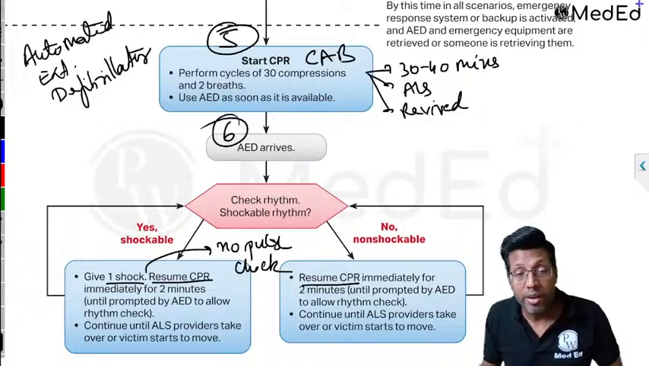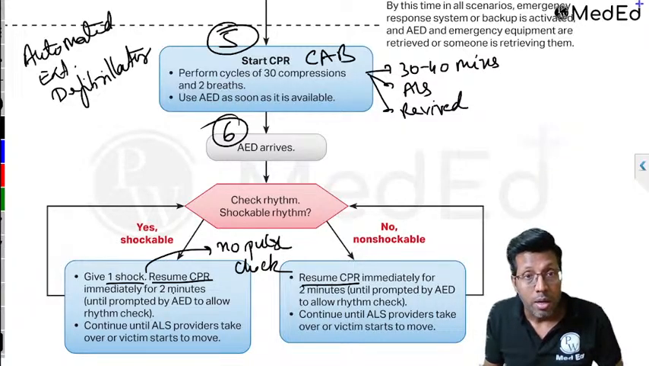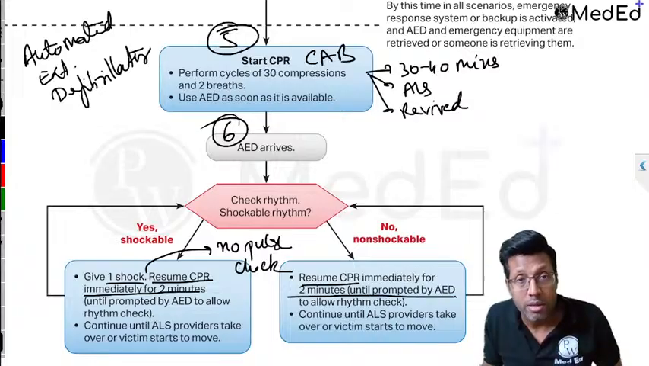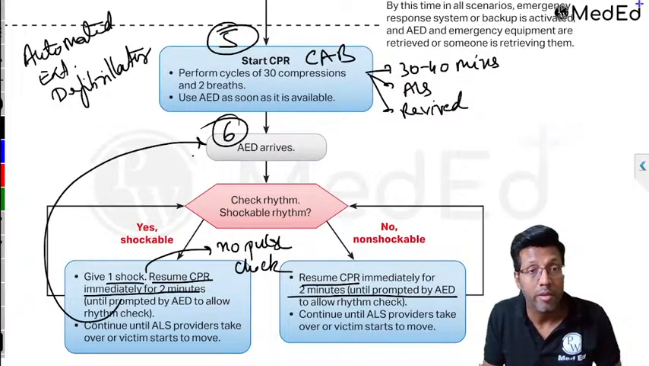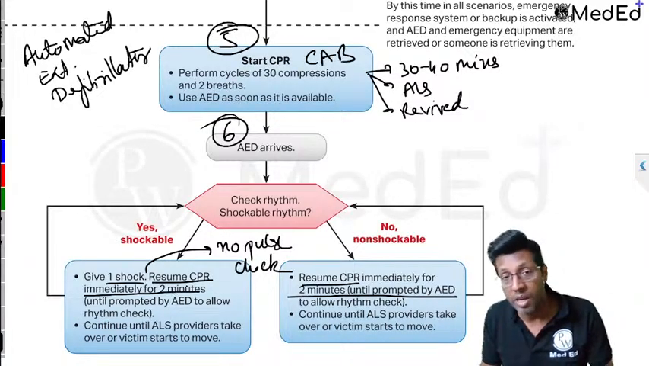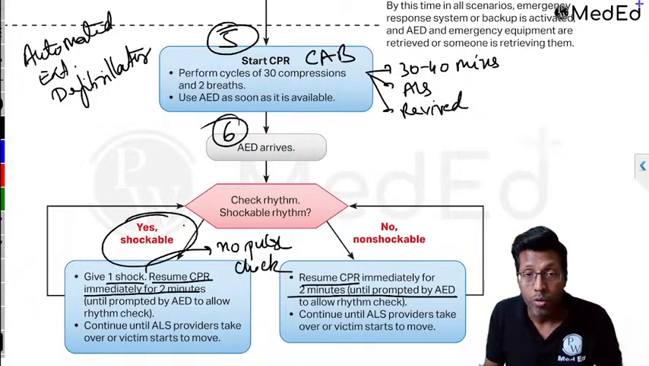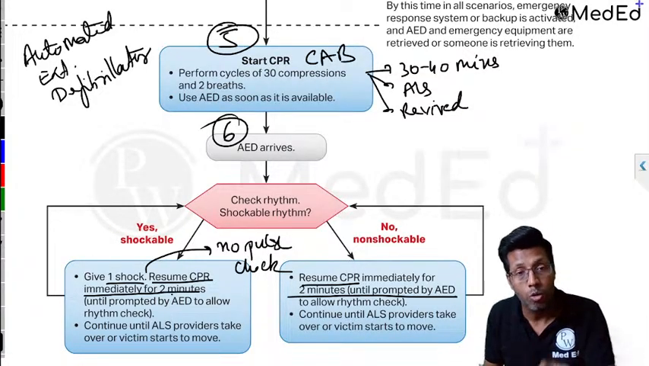So remember, every time you are resuming CPR, you will be doing the CPR for 2 minutes, and every 2 minutes is where you have to check the rhythm again. Every 2 minutes, right? If the rhythm is shockable, you will give a shock. After that, no pulse check. Do it for 2 minutes.